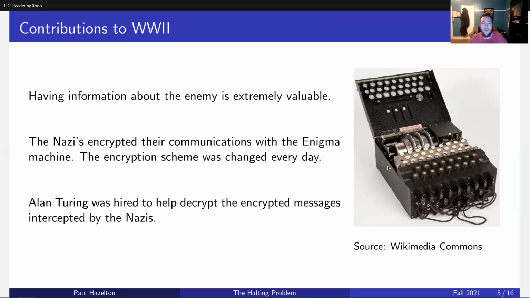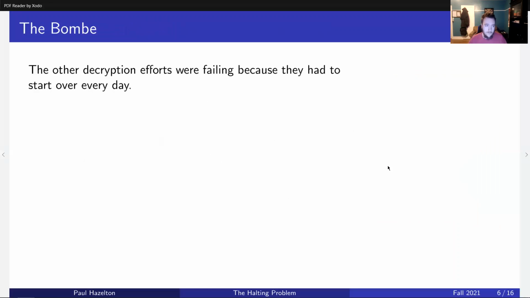And Alan Turing was hired to help decrypt these encrypted messages because they were looking for geniuses to work on this. The other decryptors that were working on the same team, they were failing because they had to start over every day. Sometimes they would figure it out on a day. They would decode it once in a while, but then the next day they didn't have any progress. It didn't matter how far they got the day before. They would have to start over every day.